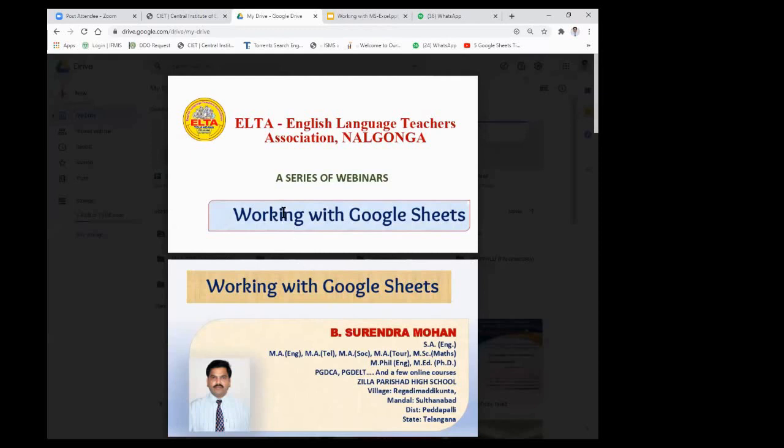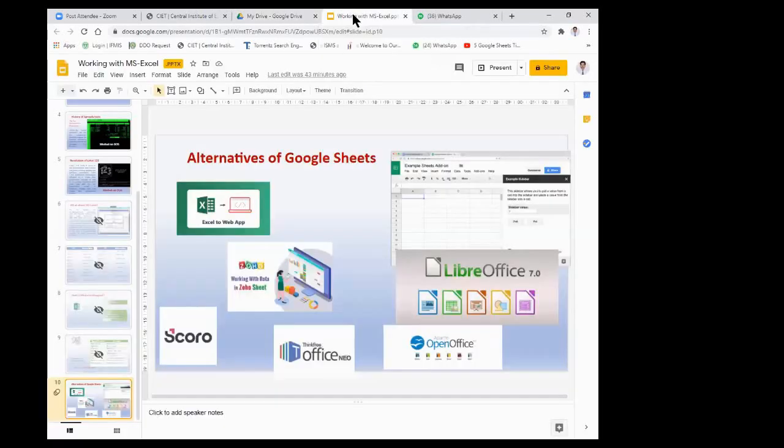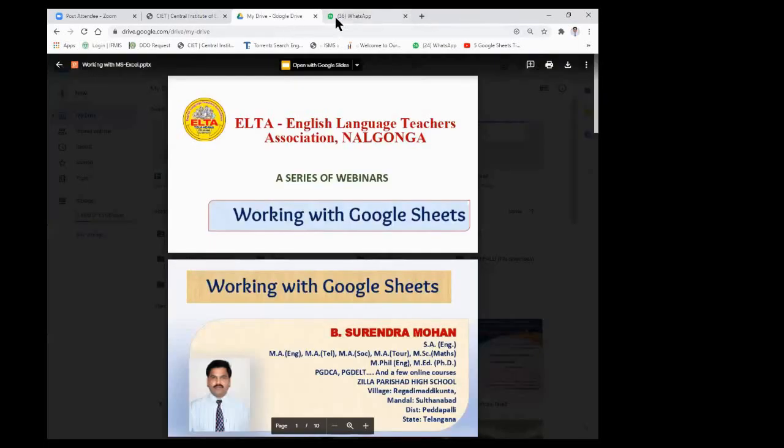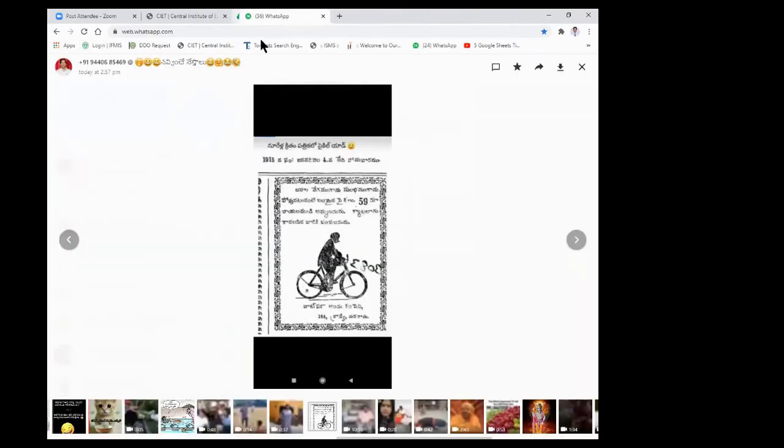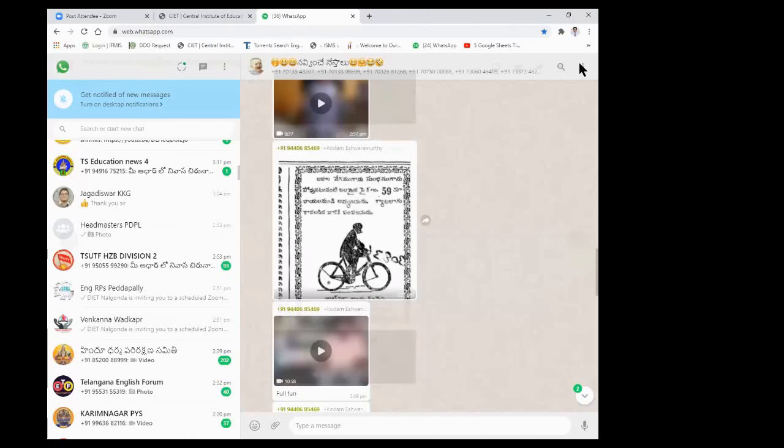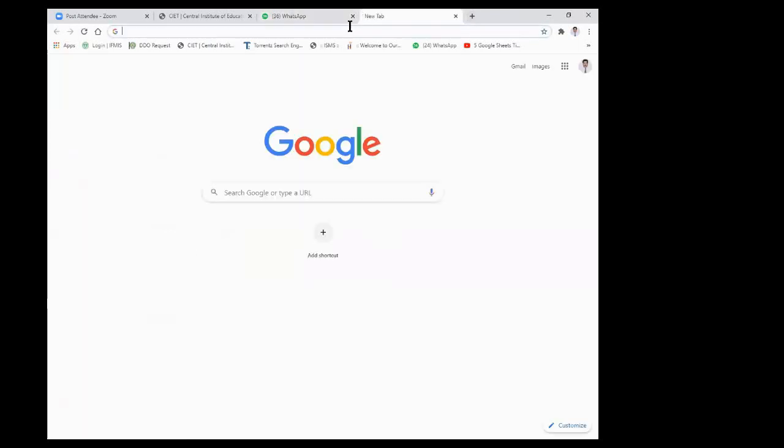And we can work with this Google Sheets anywhere in the world. And we don't need any special software on our hard disk or computer to work with Google Sheets. Okay, now let us look at this Google Sheets once again. But how can we open this Google Sheets? Where can we find it? So what are the essentials required to work with this Google Sheets?